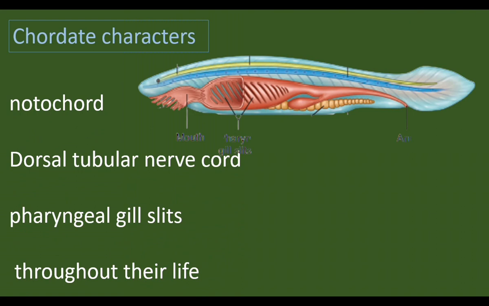These persist throughout life. In urochordates, the notochord disappears in the adult. But in cephalochordates, notochord is permanent. The nerve cord is permanent in the adult stage also. The notochord extends into the head region, so the name is Cephalochordata.